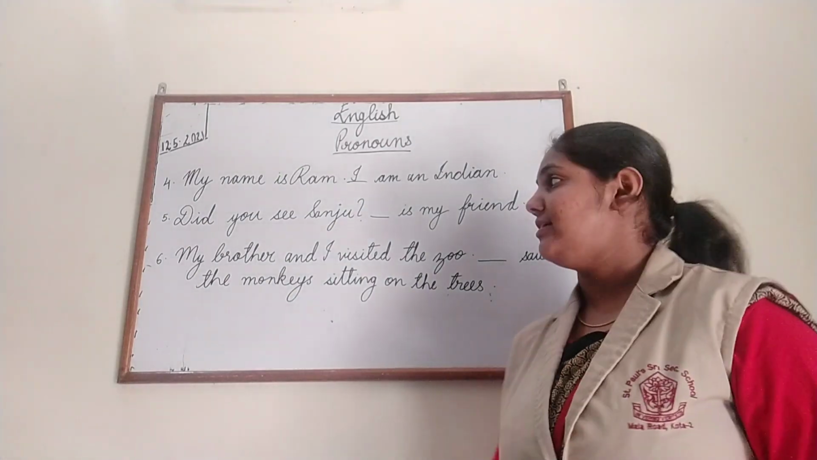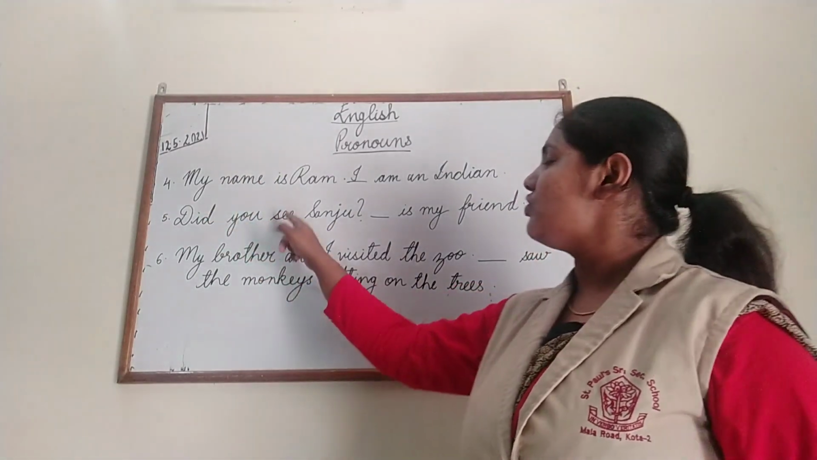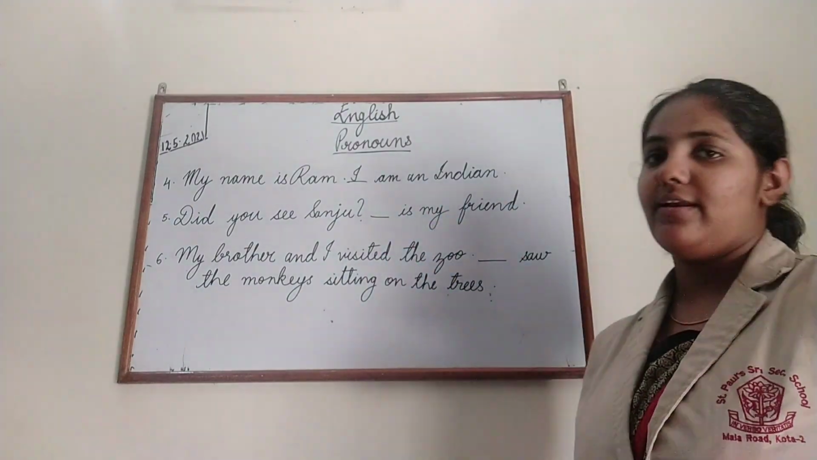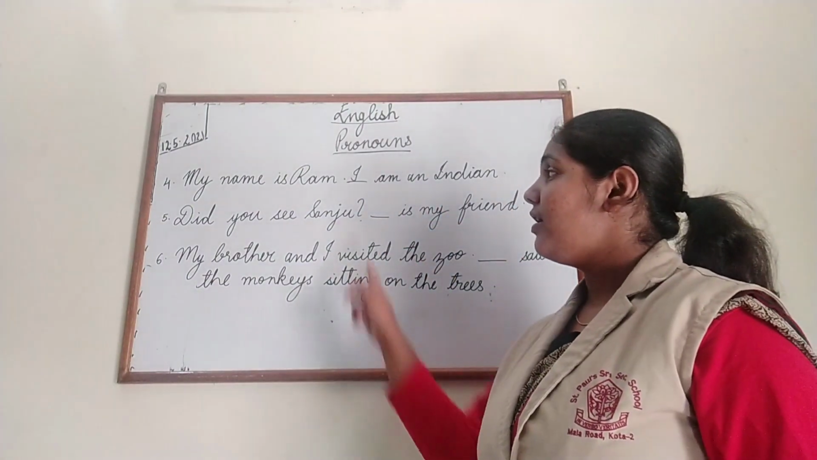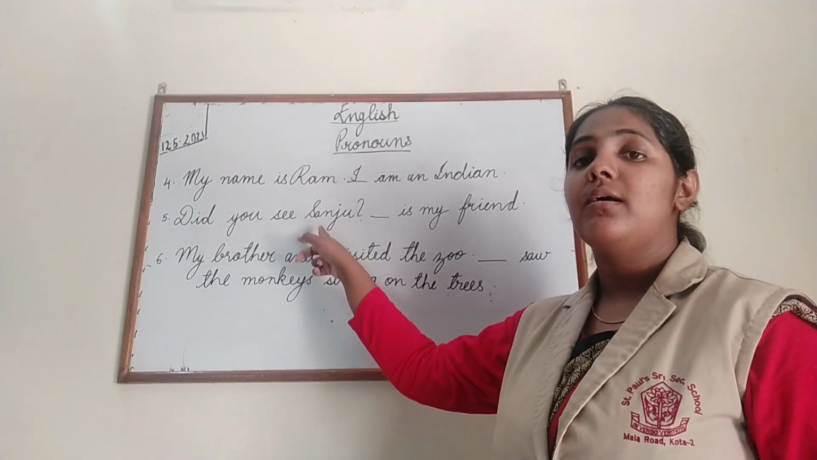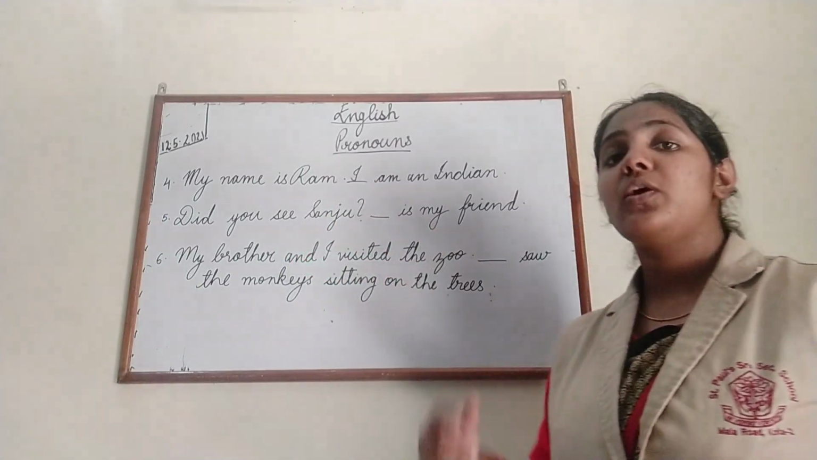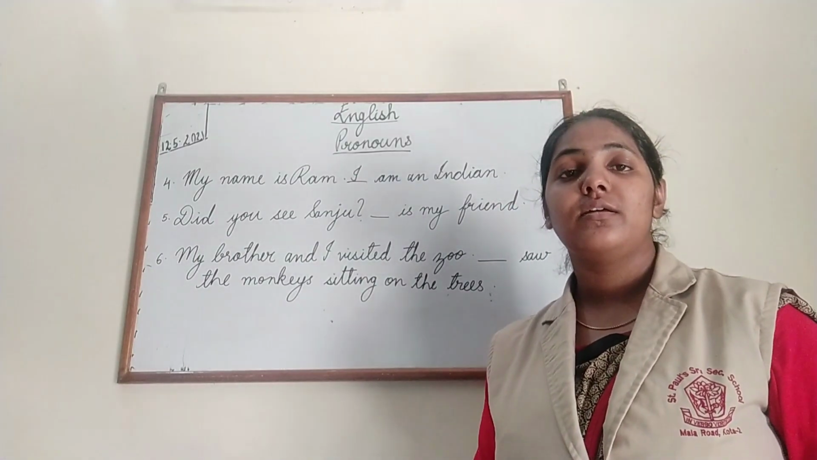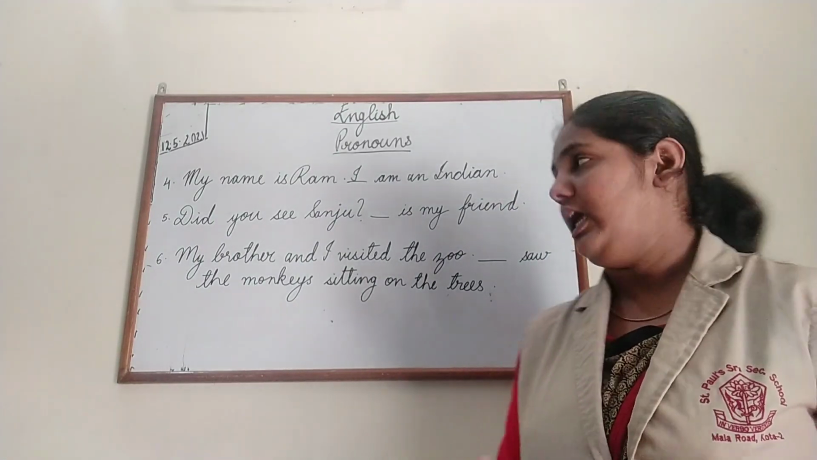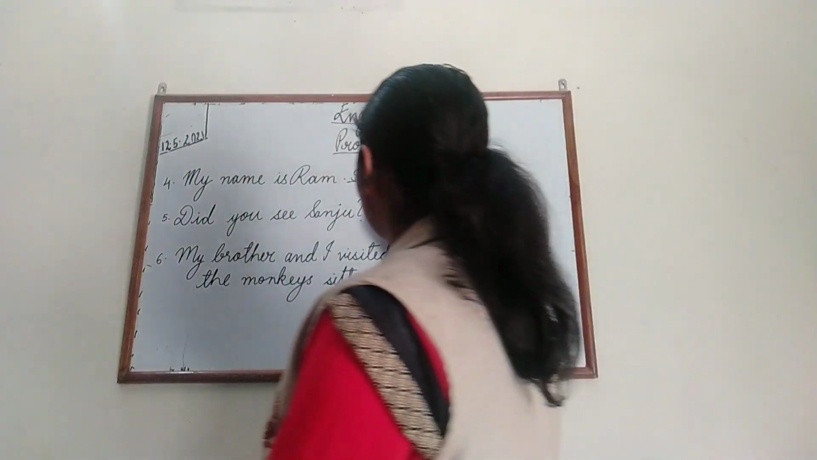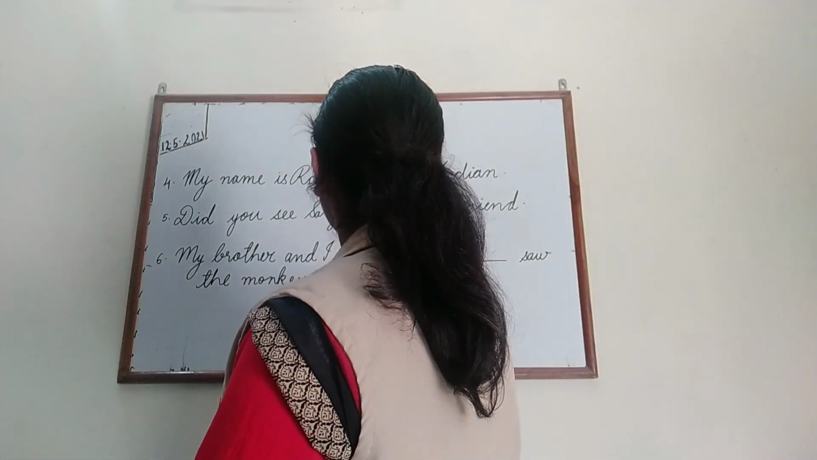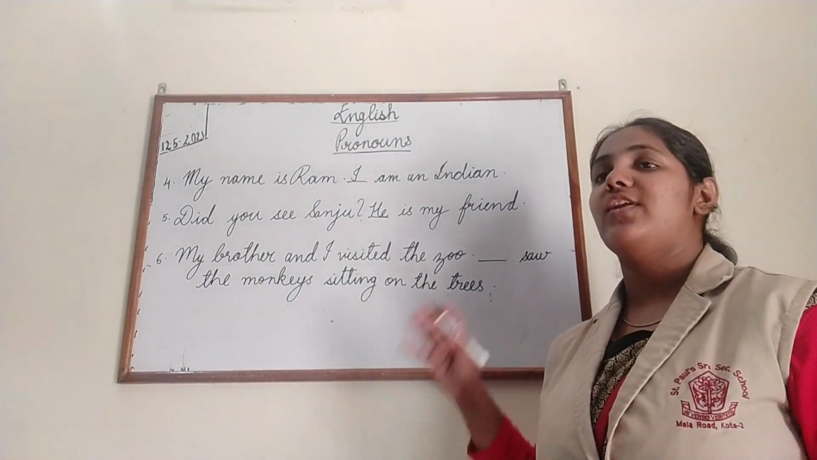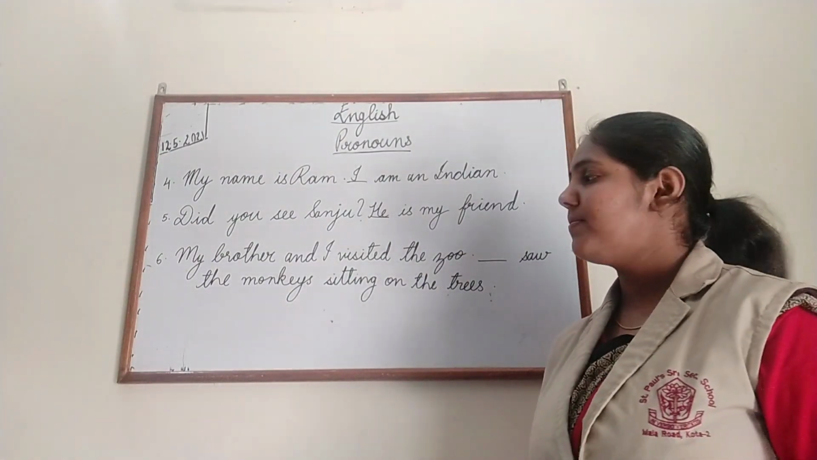Now the next sentence. Did you see Sanju? Dash is my friend. Now children, Sanju is the name of a boy. So what do we use? Which pronoun do we use in place of male naming words? The answer is he. Children, I hope you all are doing the exercise when you are watching this video.